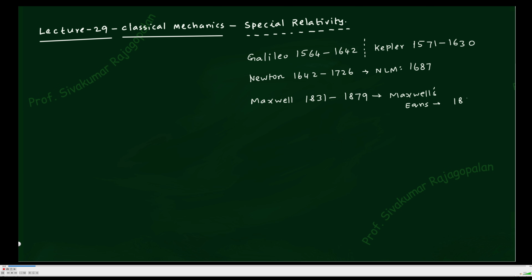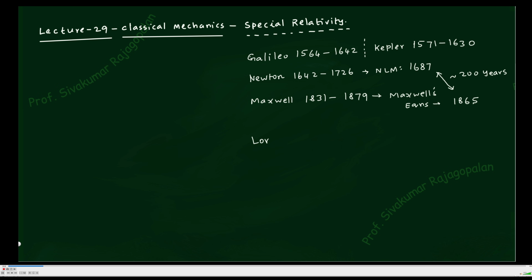So roughly, if you see 1685 and the original Newton's NLM, meaning Newton's laws of motion, what is the time difference? 1600 to 1800. Let us not calculate accurately. That number is something like 200 years. It is easy to remember like that. So for 200 years, people were happy about whatever was there with Newton, and then with the Galilean relativity. Remember that Galilean relativity is before Newton.